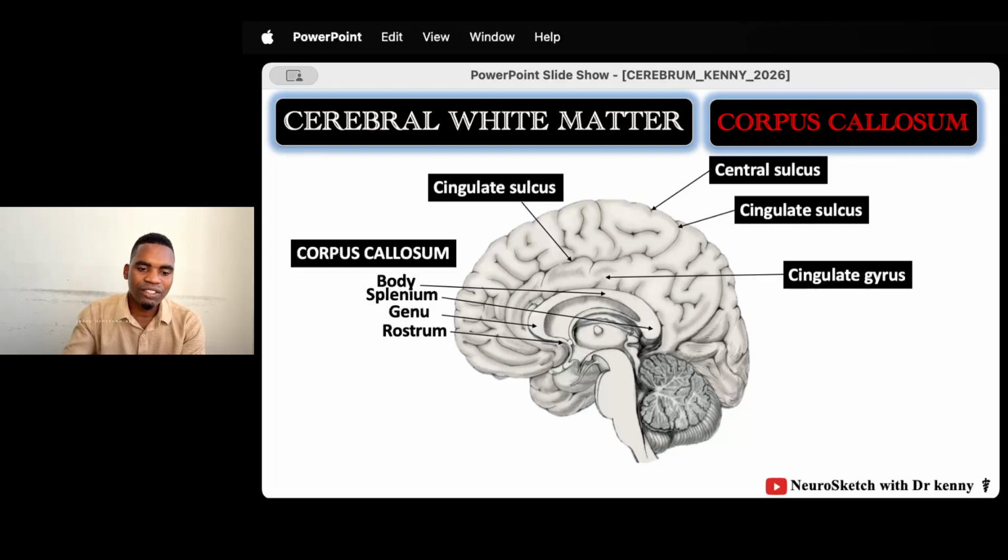So the corpus callosum is just below the cingulate gyrus. You remember we discussed the cingulate gyrus and the cingulate sulcus. What is the function of the corpus callosum? It transmits information between the two cerebral hemispheres.